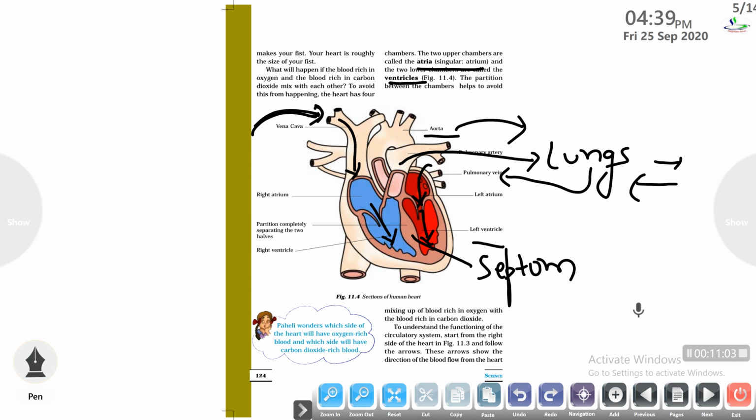इस left ventricle से जो हमारा pure blood है वो aorta के through हमारे पूरे body organs में ट्रांसफर होता है.